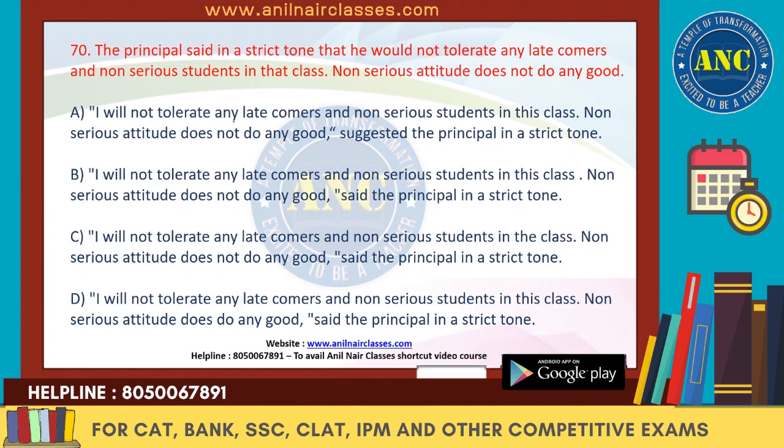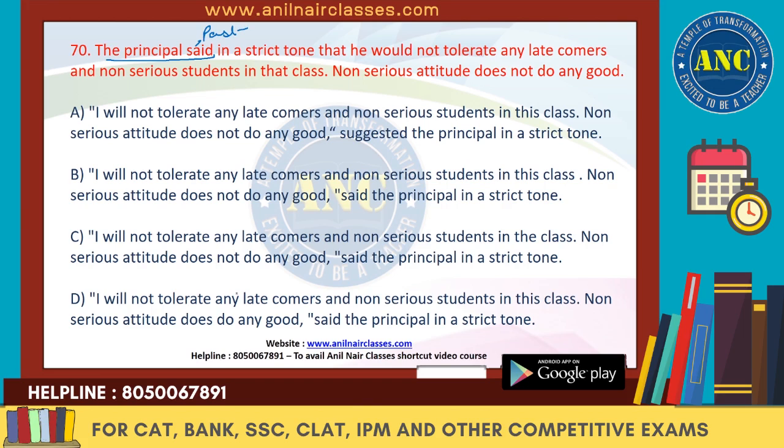Next one. The principal said in a strict tone that he would not tolerate any latecomers and non-serious students in that class. Let's have a look at the first reporting verb. The principal said. When you say the principal said, that means the reporting verb should be in the past.